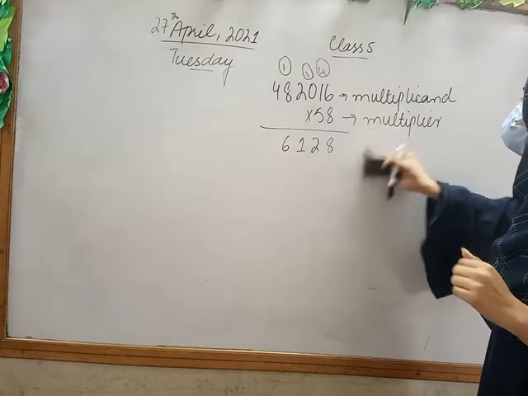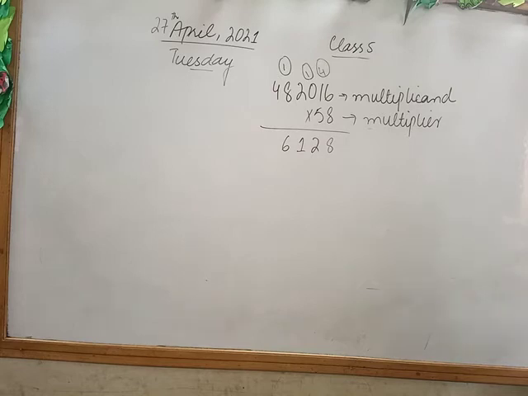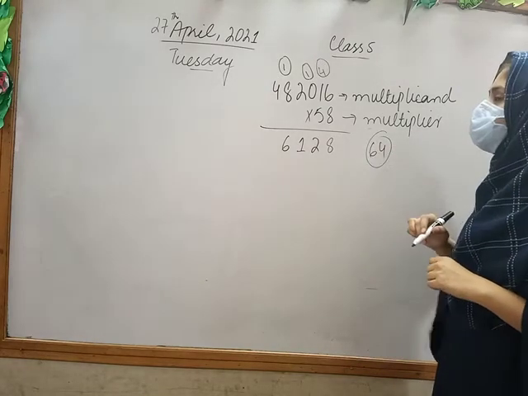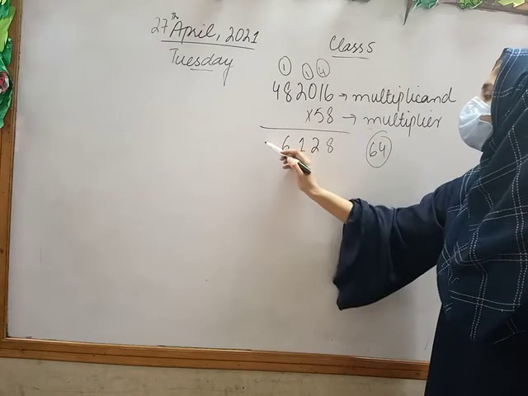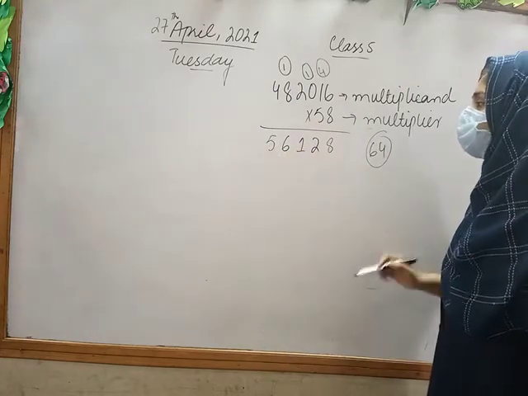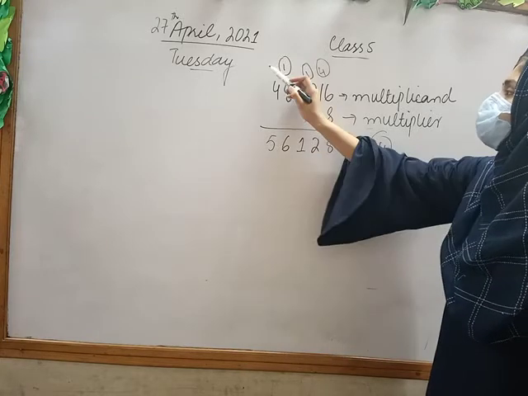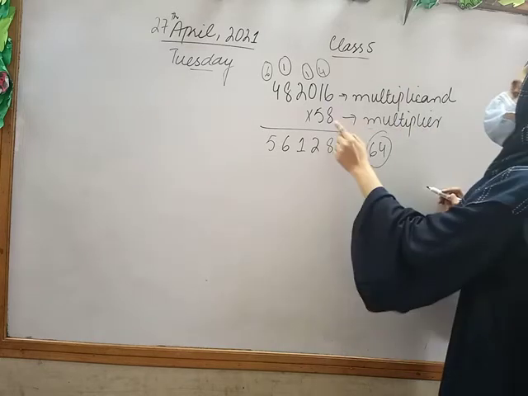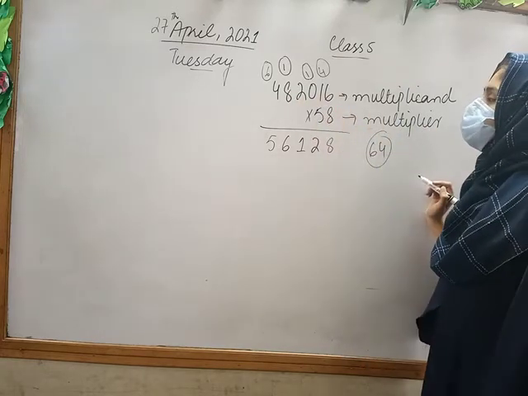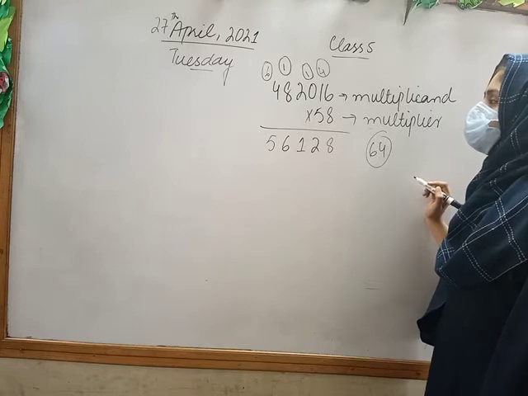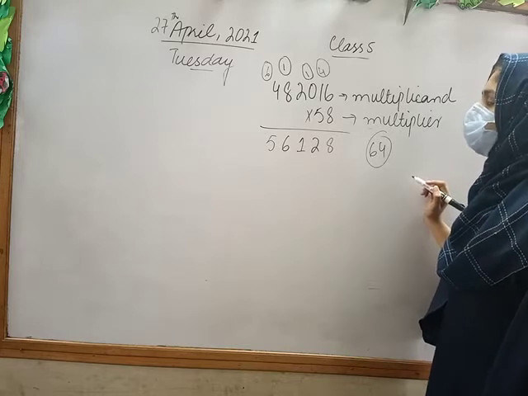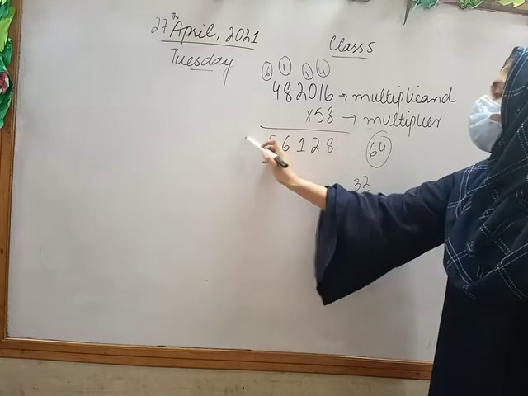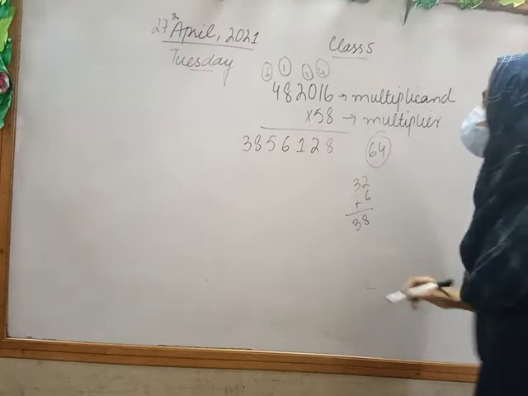Yes, Abdul Moaz, you tell me. 8 8 times, very good, 64, a 2-digit number, and 1 is added. So in the end we have 65. I will write 5 here and 6 as a carry. Okay, so 8 4 times 32, and 32 plus 6 is 38. So I have 38.